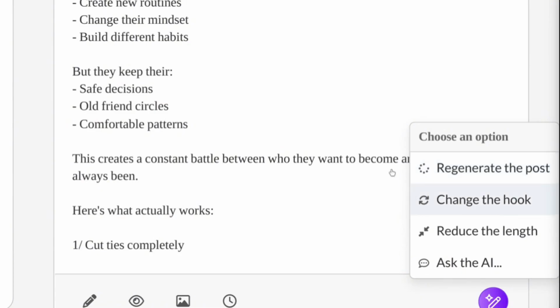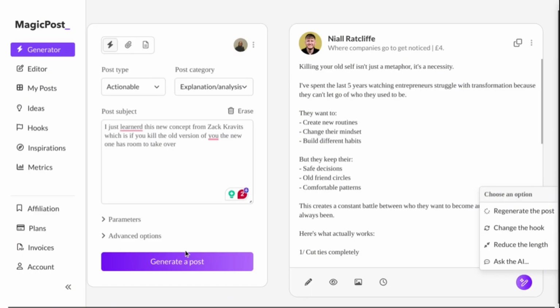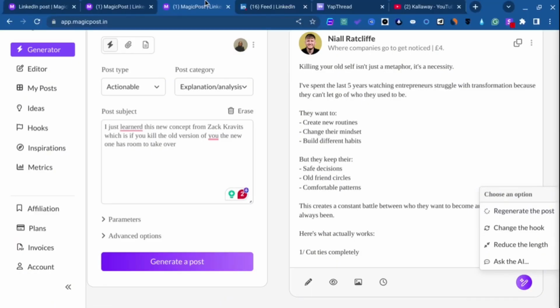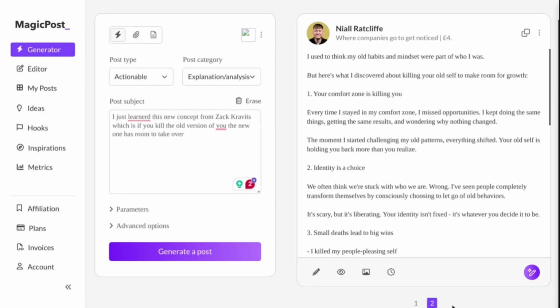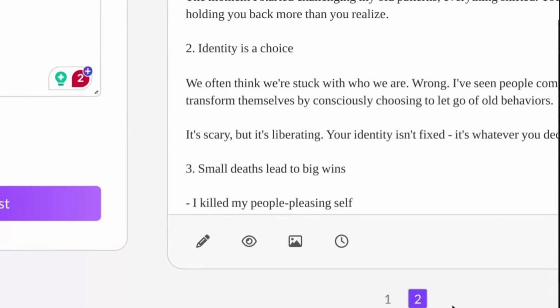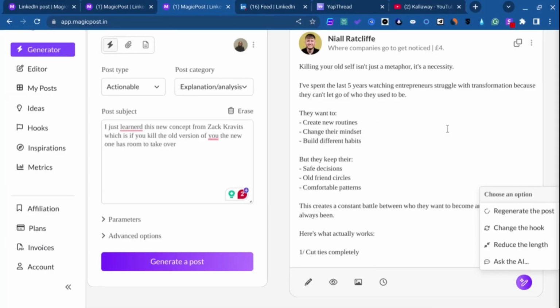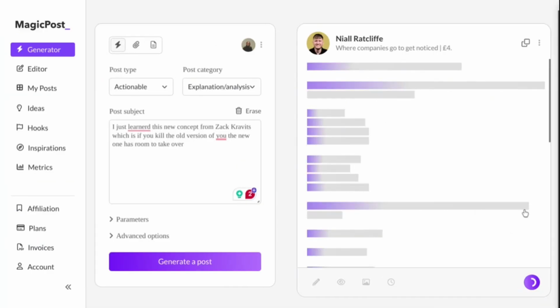Literally going here and clicking on regenerate, and if you do that, it's in a sense going to regenerate an entire new post. As you can see over here, post 1, post 2, right? But if you were to regenerate it on the actual thing itself, I'm going to show you how you can go back between the original and newly generated post, right?